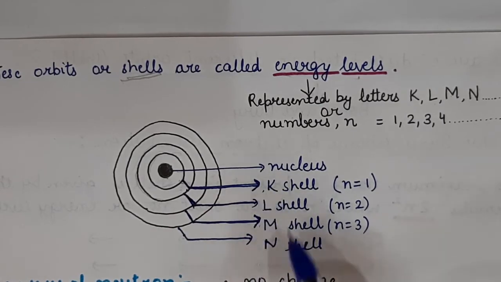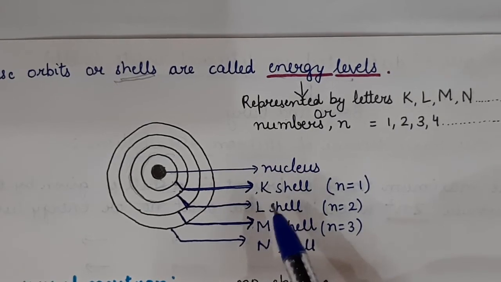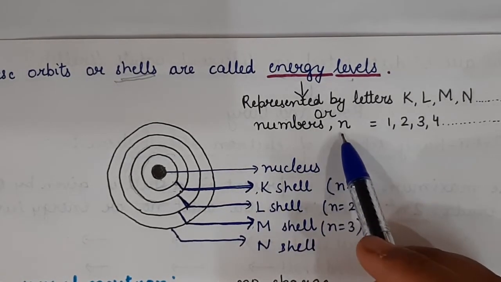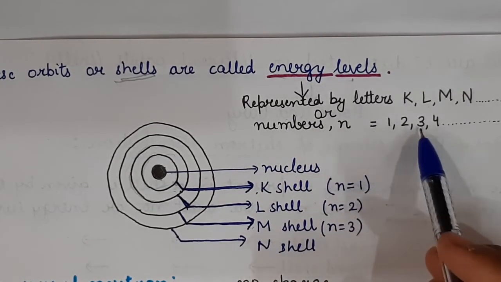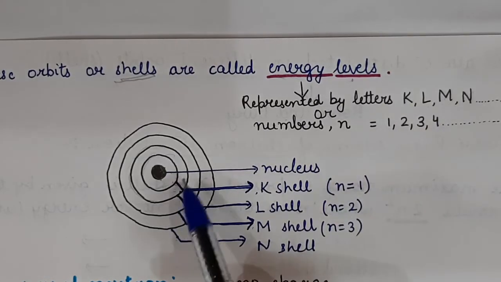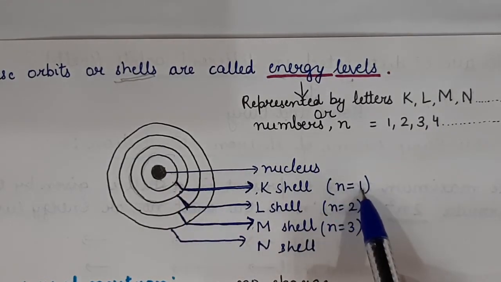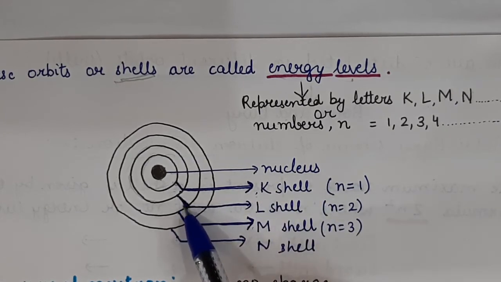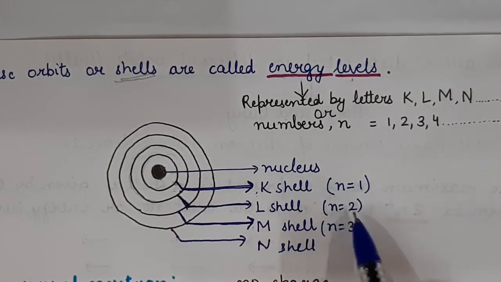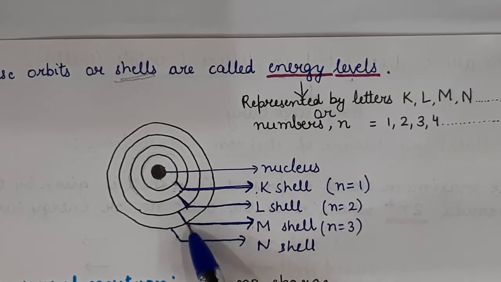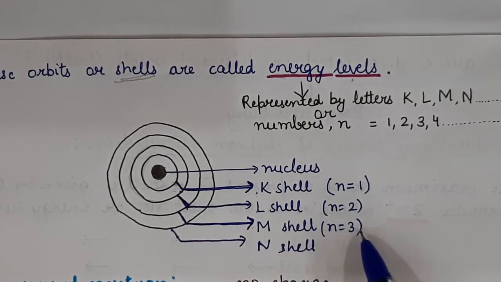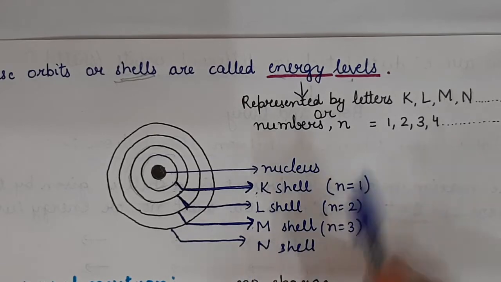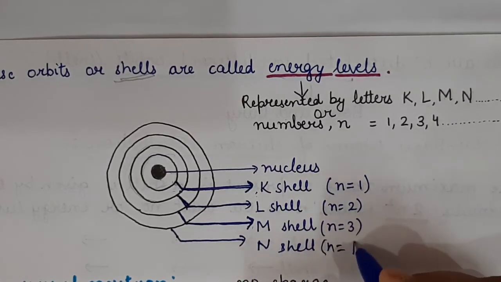Either they are represented by these letters or they are represented by numbers. n is equal to 1, 2, 3, 4, and so on. So the K shell is n equal to 1, that is the first shell. The L shell, the second shell, is n equal to 2. Third is the M shell, n equal to 3. Fourth is the N shell, n equal to 4.